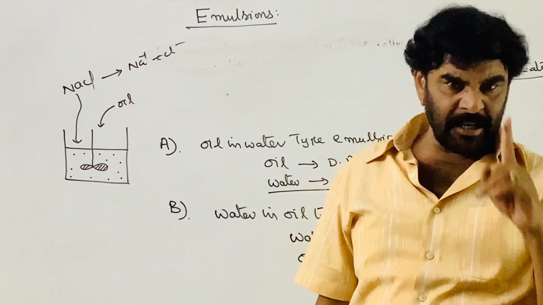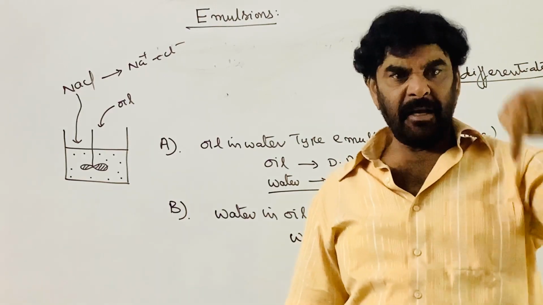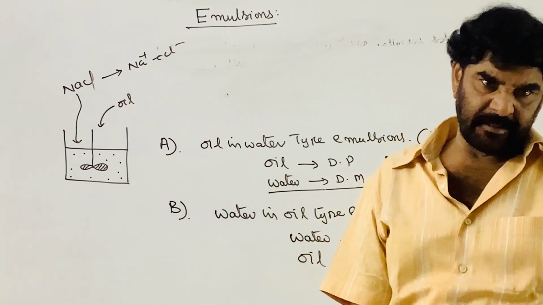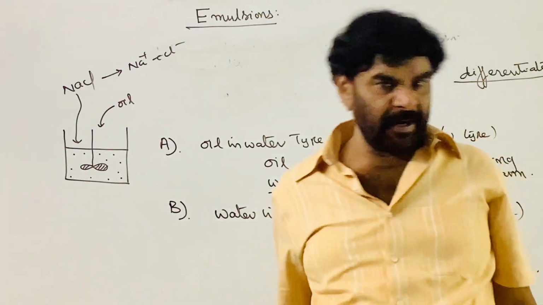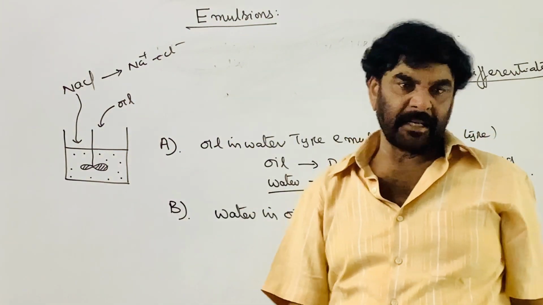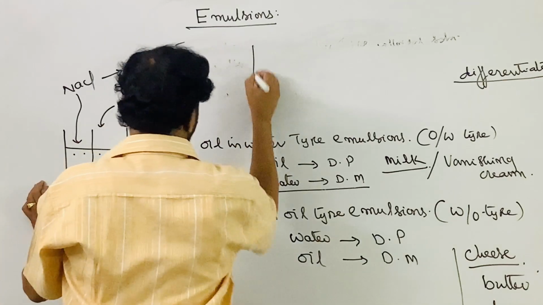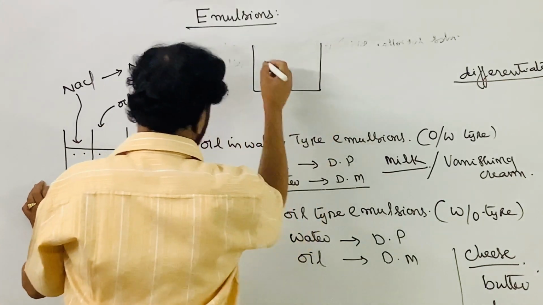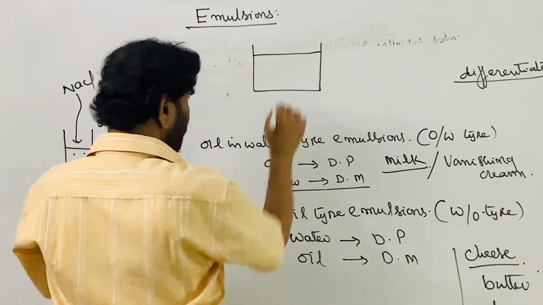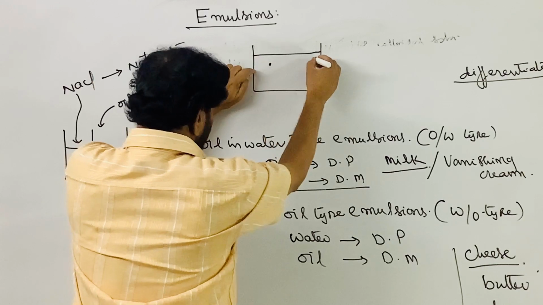If it is an oil in water type emulsion, on addition of the electrolyte, conductance increases. The current carrying ability of the colloidal solution increases, conductivity increases. Suppose this is the oil system, and to this water is added and stirred. These are the water droplets.